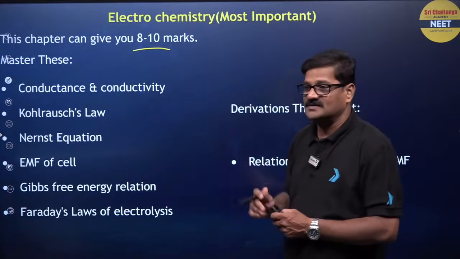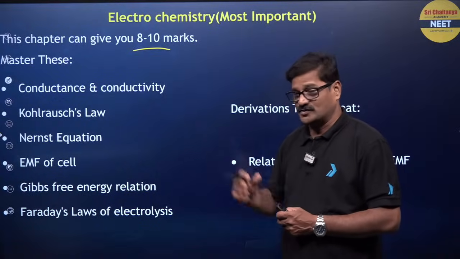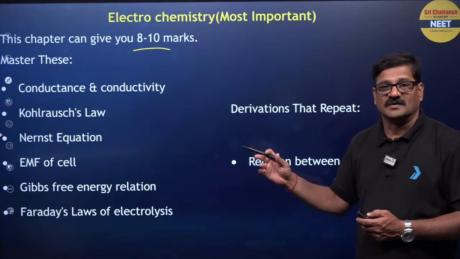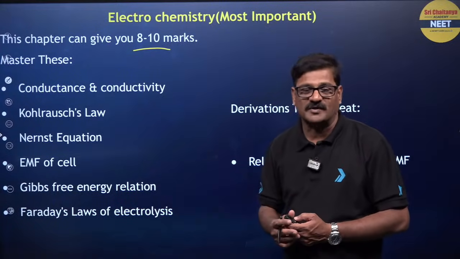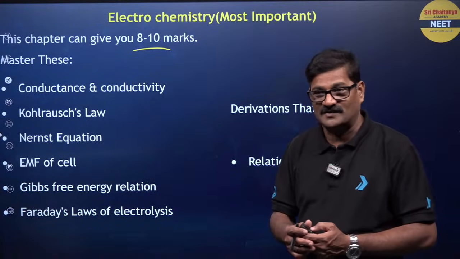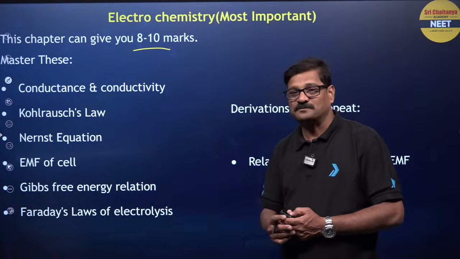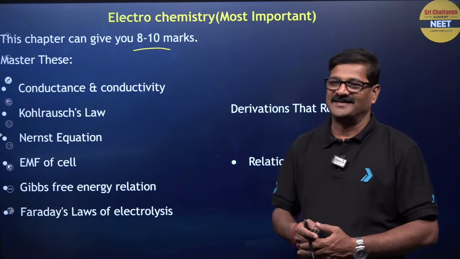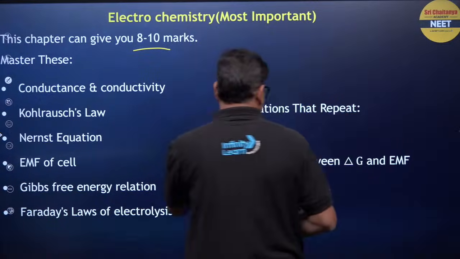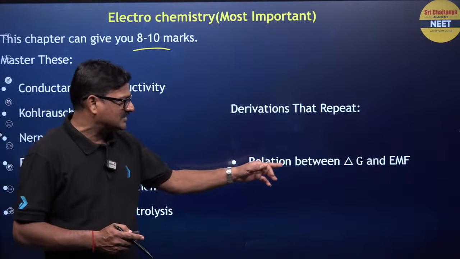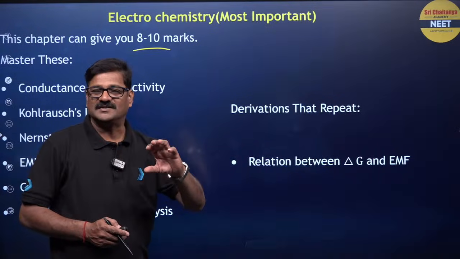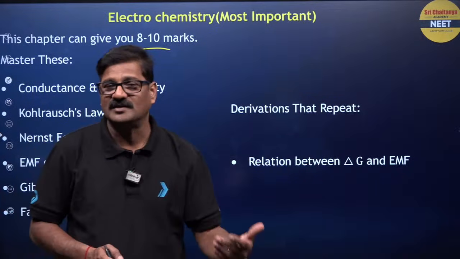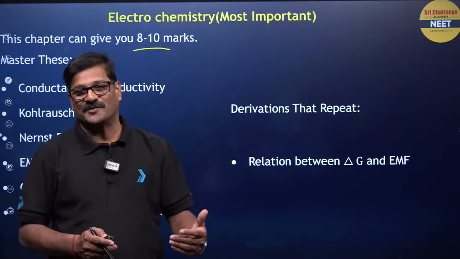And that comes as a subtopic here, and also Nernst equation, EMF of the cell, thermodynamics of the electrochemical cell, delta G is equal to minus nFE naught cell, and Faraday's first law as well as second law. Fine, better. So you need to see the derivation, the relation between delta G and EMF, cell potential and delta G. In which condition can we get zero, spontaneous and non-spontaneous.